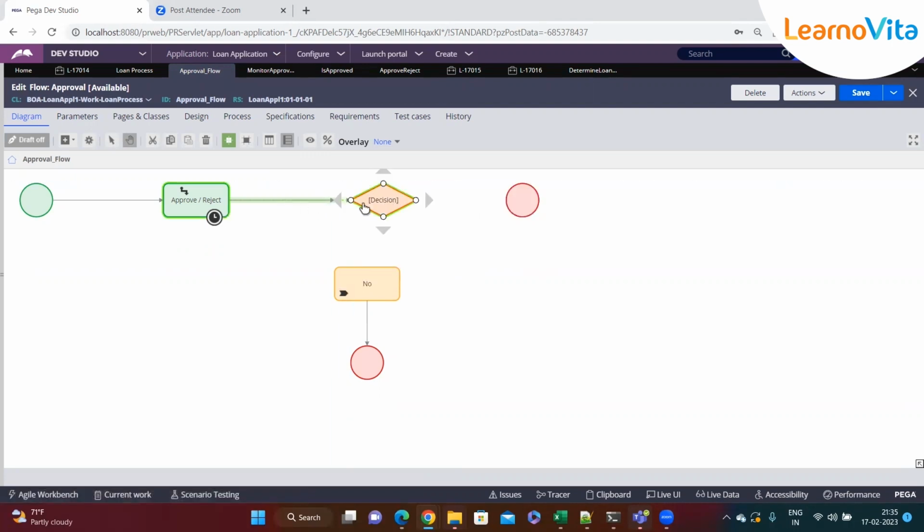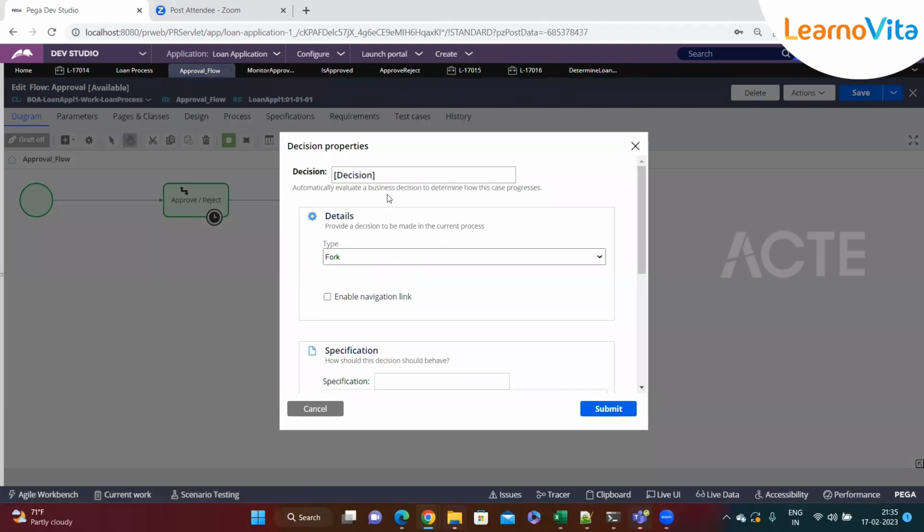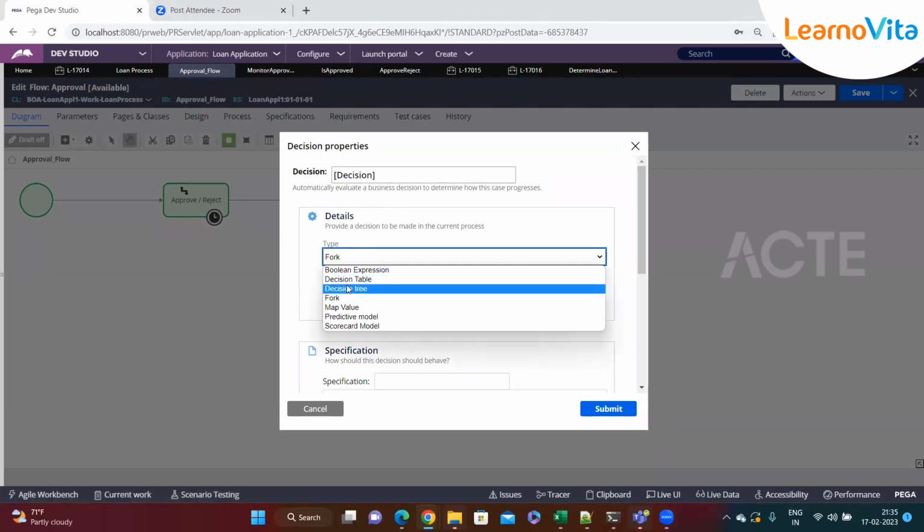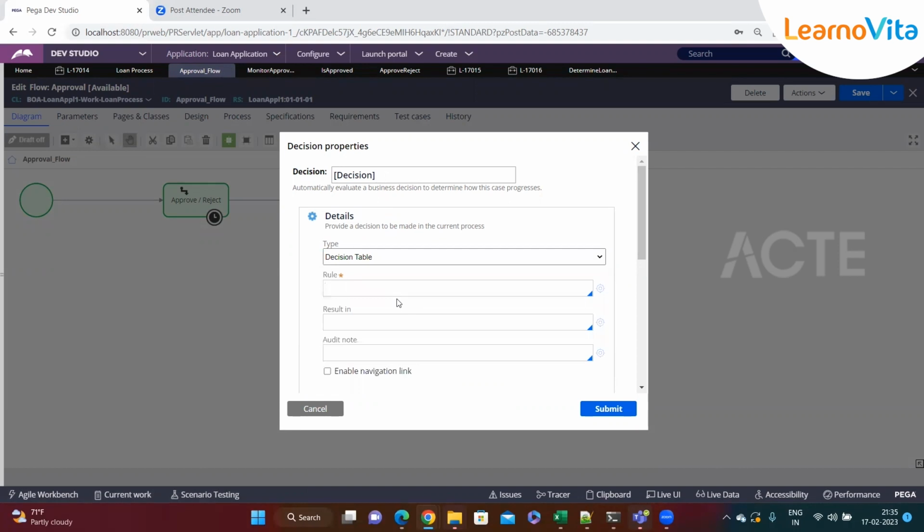I'll connect with this, and then I'll double click on this decision shape and select the decision table. You can see here I have a blue bar. That means if I press the down arrow key on the keyboard, then it will give us the decision table that we can use. So here it is, this is what we want to use.